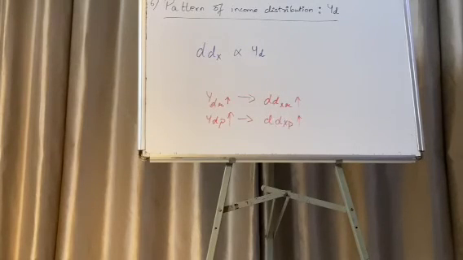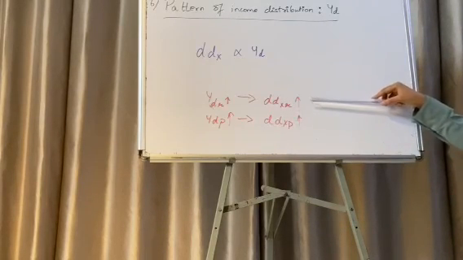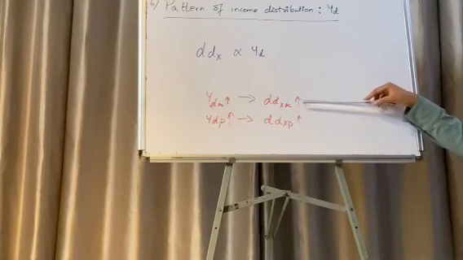Now, the next factor affecting the demand for a commodity is the pattern of income distribution, or YD. Now, what do you mean by pattern of income distribution? How is the income distributed in the economy? Whether it lies in the hands of a few rich people or whether it lies in the hands of a few poor people. Now, if the income lies in the hands of a few rich people, then the demand for those commodities that is desired by the rich people is going to increase.